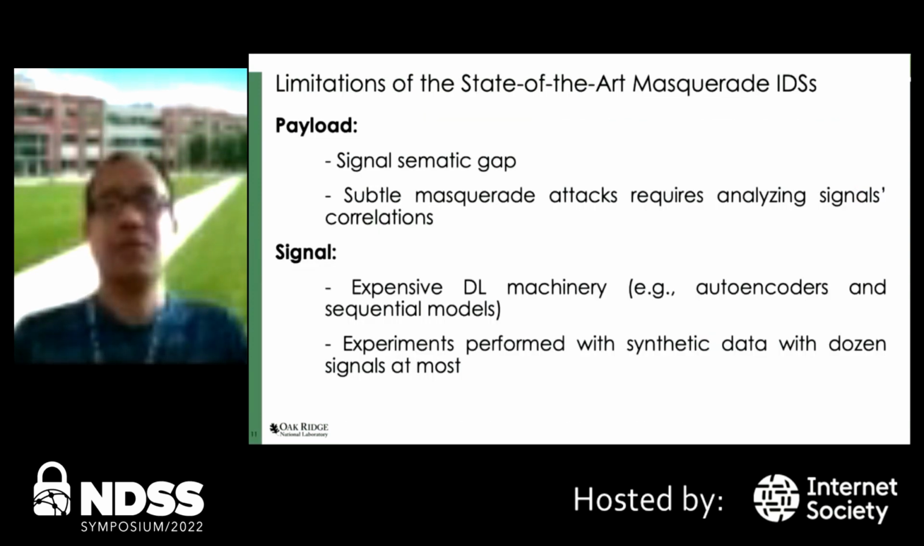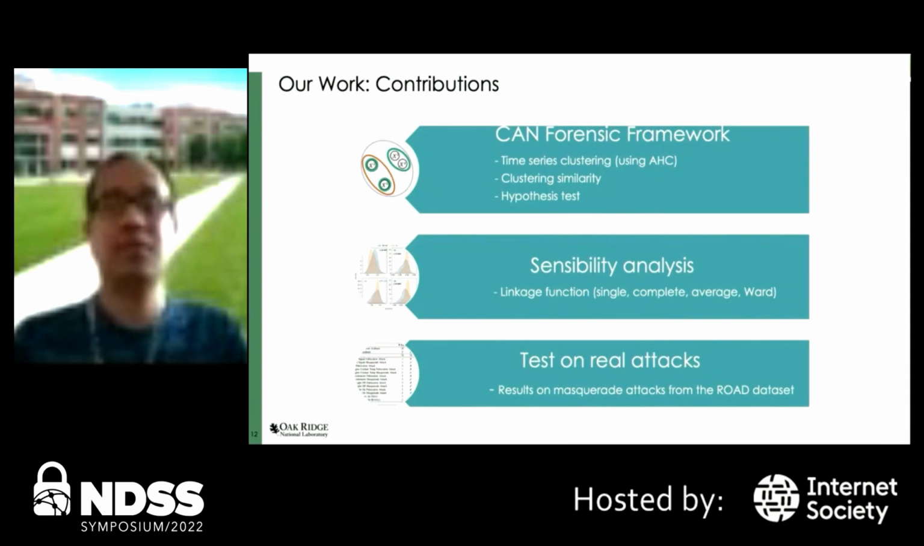However, current work has some limitations. On the one hand, in payload-based methods, given that the raw string of bits is used, there is a semantic gap in the analyzed signals, which is necessary to detect subtle masquerade attacks. On the other hand, most of the signal-based methods focus on expensive deep learning machinery, such as autoencoders and sequential models, requiring expensive data sets and training. In addition, experiments performed with this type of methods have focused on using synthetic data sets with dozens of signals at most.